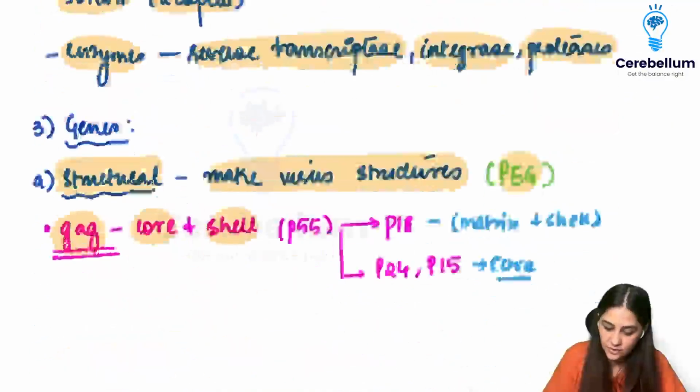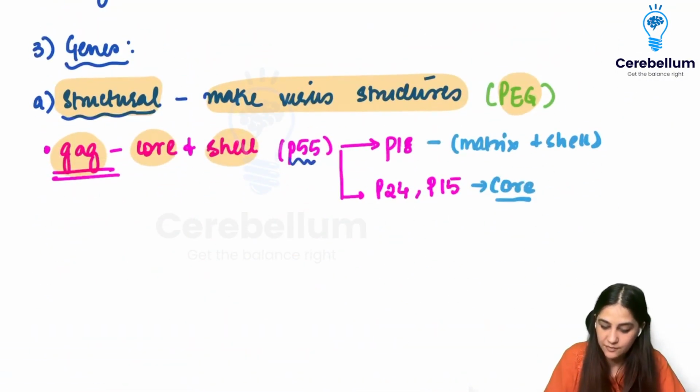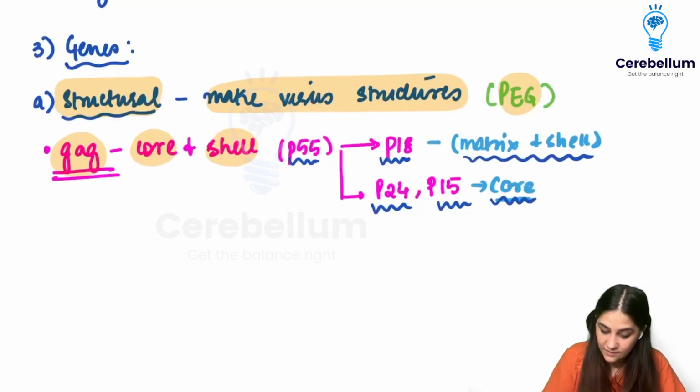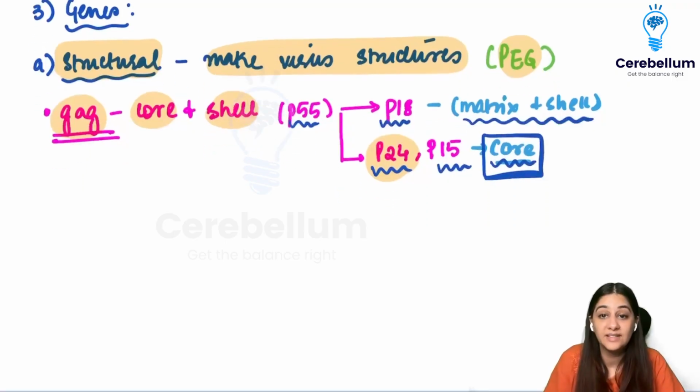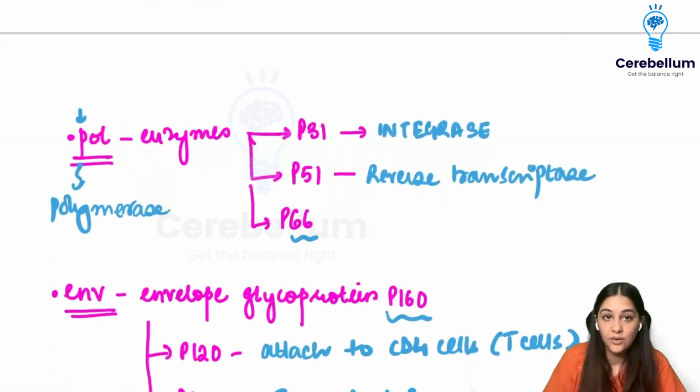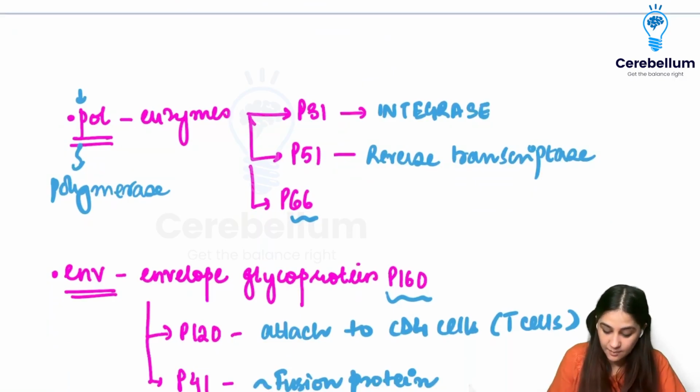Let's see which proteins are involved. We have the P55, which is further divided into P18, which is making the matrix and the shell. And we have P24 and P15, which are making the core. That is why it is very important to detect this P24 antigen, because it is part of the core of the virus. If you want to detect the virus early, we can test for this antigen, the P24 antigen.